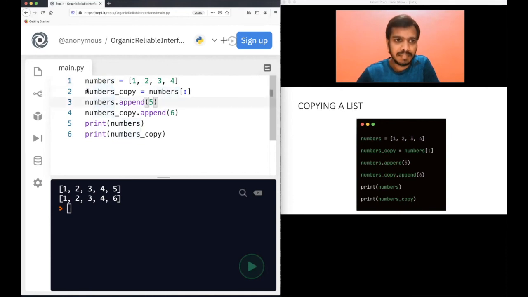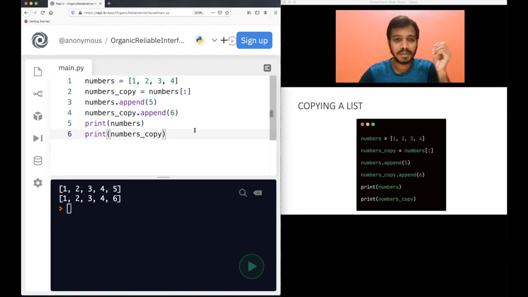Now in the numbers list we are appending 5. In the numbers copy list we are appending 6. Now we are trying to print both lists. Of course there will be a difference, because you have made a copy. In numbers copy you get 1 2 3 4, the original copy you made, and after that you appended 6. In numbers, the original was 1 2 3 4, then you appended 5, so you see 1 2 3 4 5.